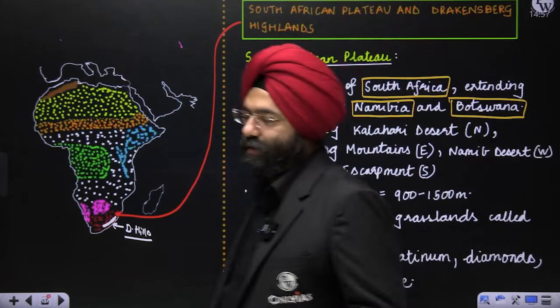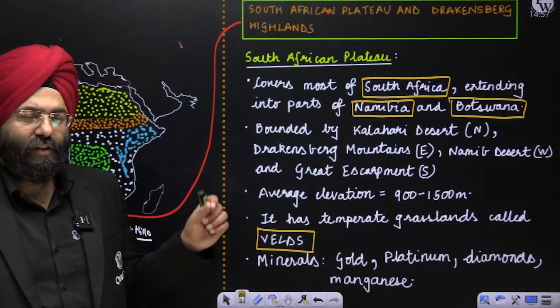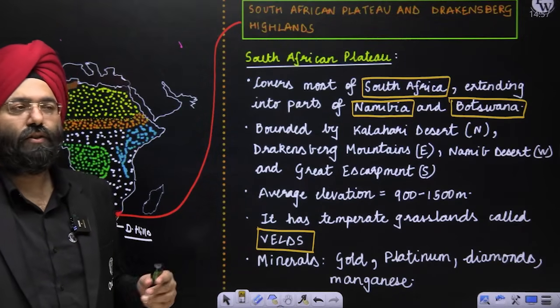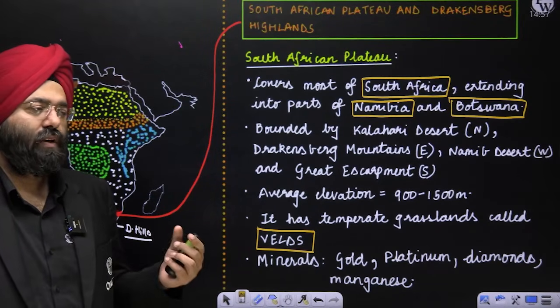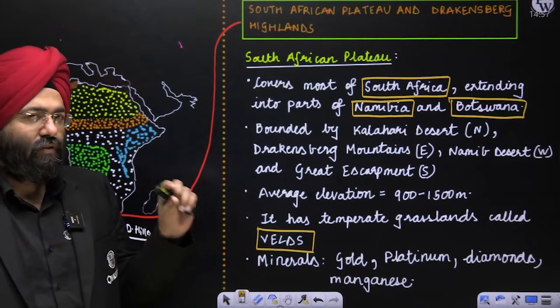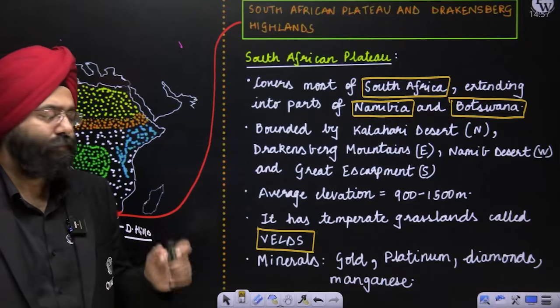It can be asked. Supposedly, they can ask you which among these plateaus is very well known for gold as well as diamonds. They can give you, let us say, the Ethiopian plateau, then the South African plateau, and so on and so forth. That is why the South African plateau is specifically very rich in these particular minerals, diamonds and gold.